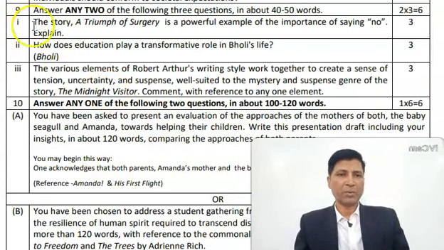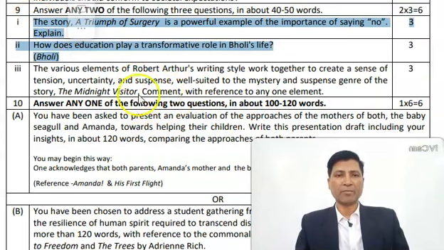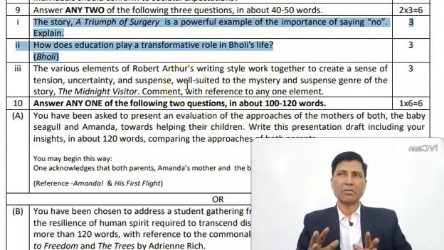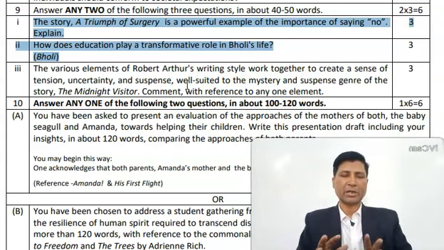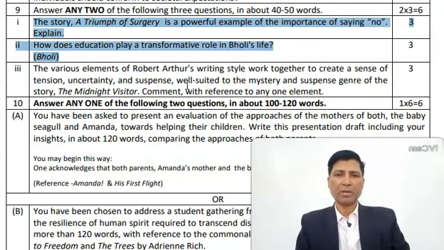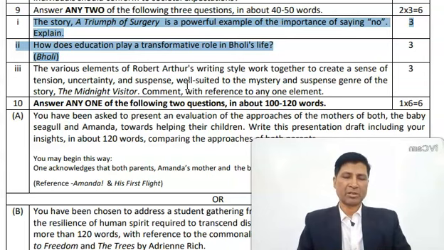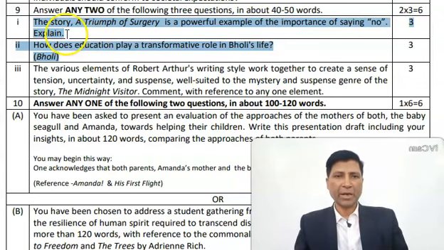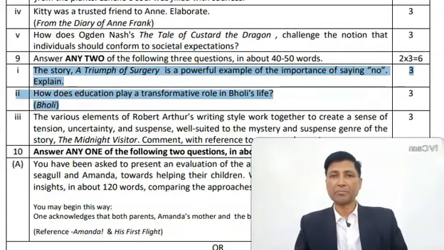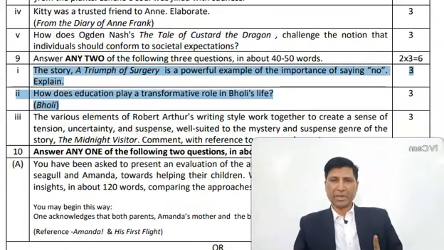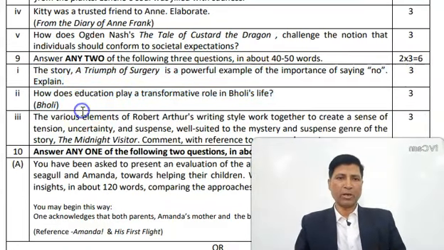So according to me, it should be 1 and 2, because here it is talking about the elements of suspense. So you may not be able to connect what are the elements that are creating suspense or mystery in the story, The Midnight Visitor. But you have read it properly that A Triumph of Surgery is the first chapter and this volume is easier to understand.